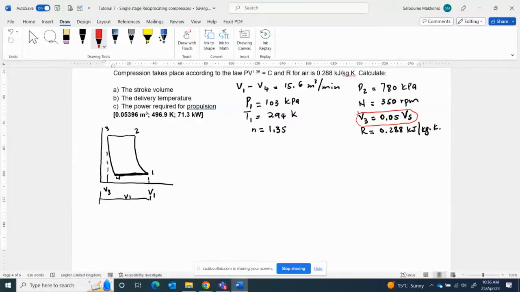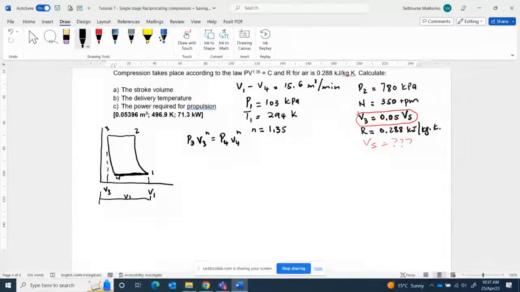And now you have to calculate what? You have to calculate the stroke volume Vs. That is what is required here. So we know from chapter 1 or chapter 2 that P3 V3^n is equal to P4 V4^n.